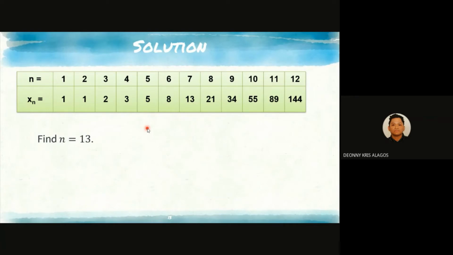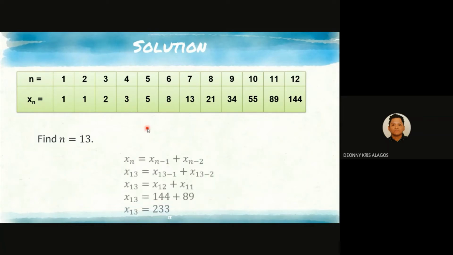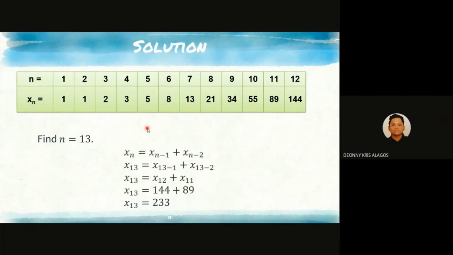To find the number of pairs of rabbits in the 13th month using the general formula, we have x sub n equals x sub n minus 1 plus x sub n minus 2. Now replace n by 13: x sub 13 equals x sub 13 minus 1 plus x sub 13 minus 2.